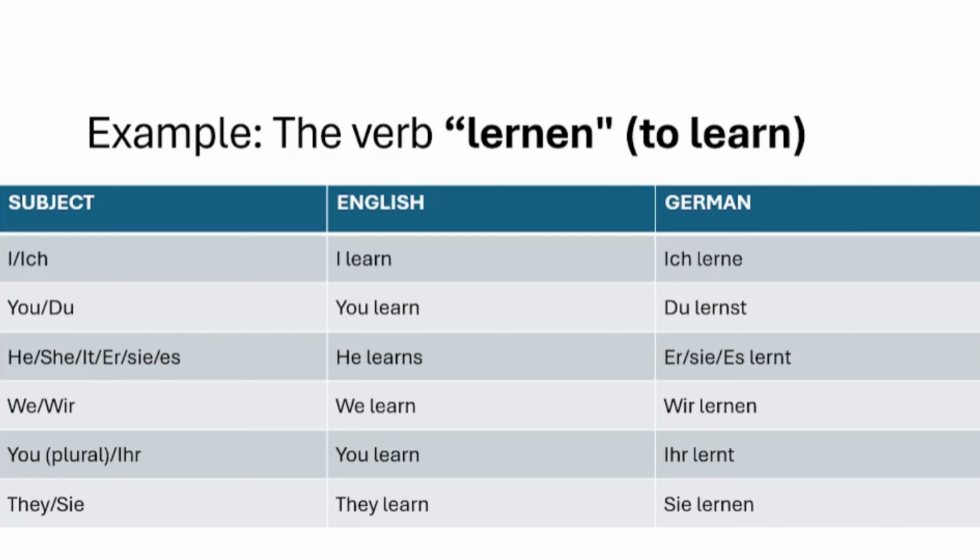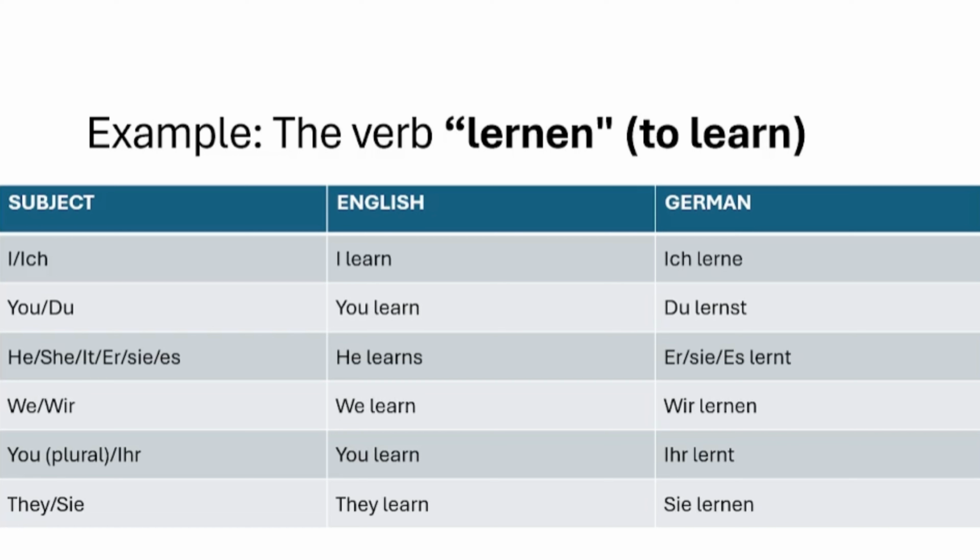The next Personalpronomen is wir, or in English we. So how does the verb conjugation take place in English? We learn, but in German, wir lernen. Here the form of the verb used is the infinitive form, or the base form of the verb, that is lernen.